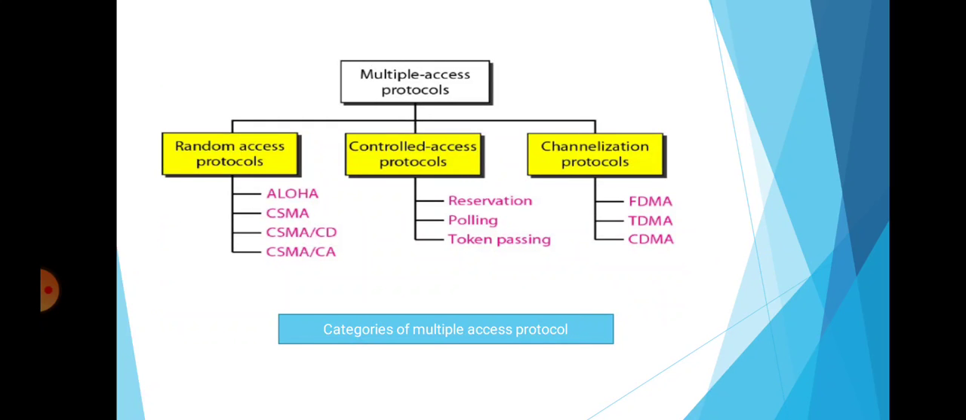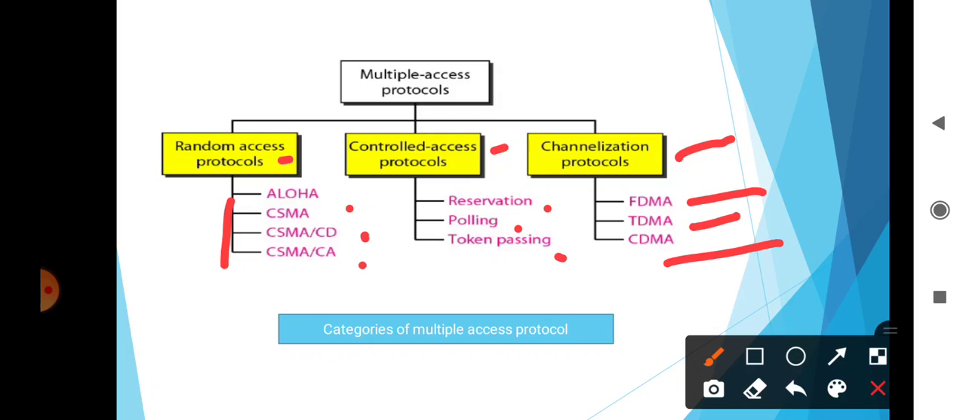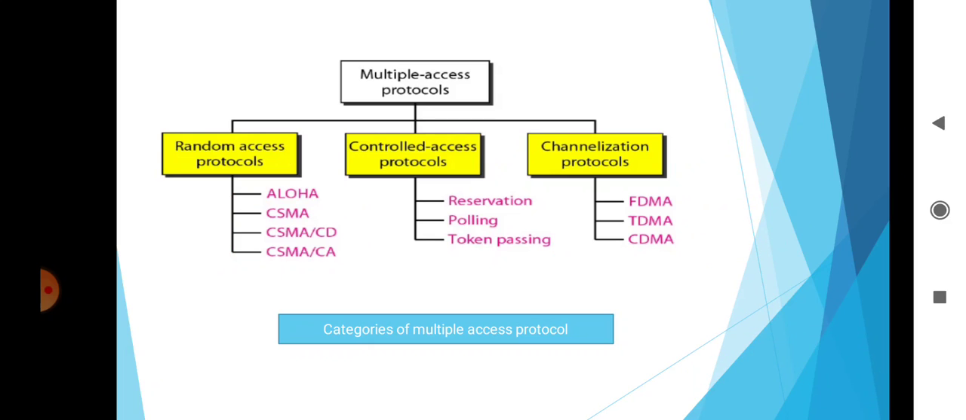Here the multiple access protocols have three types. First one is the random access protocol, second one is the controlled access, and third one is the channelization protocol. The random access protocols include ALOHA, CSMA, CSMA/CD and CSMA/CA. Then the controlled access protocols include reservation, polling and token passing, and the last one is channelization, having FDMA, TDMA and CDMA. These are the categories of the multiple access protocols.